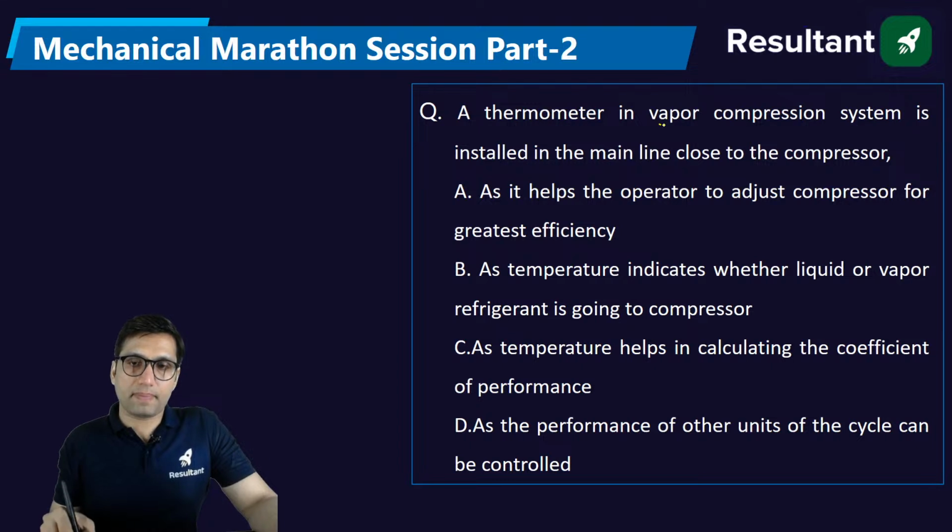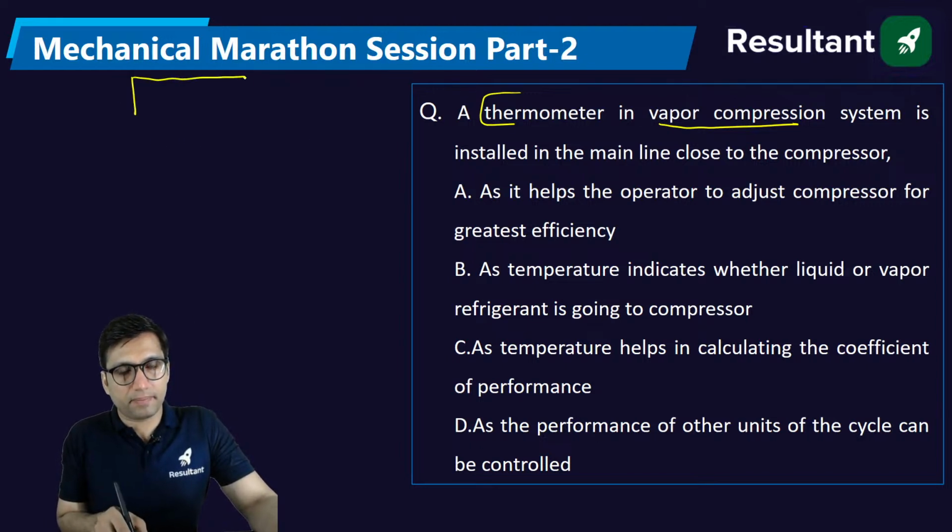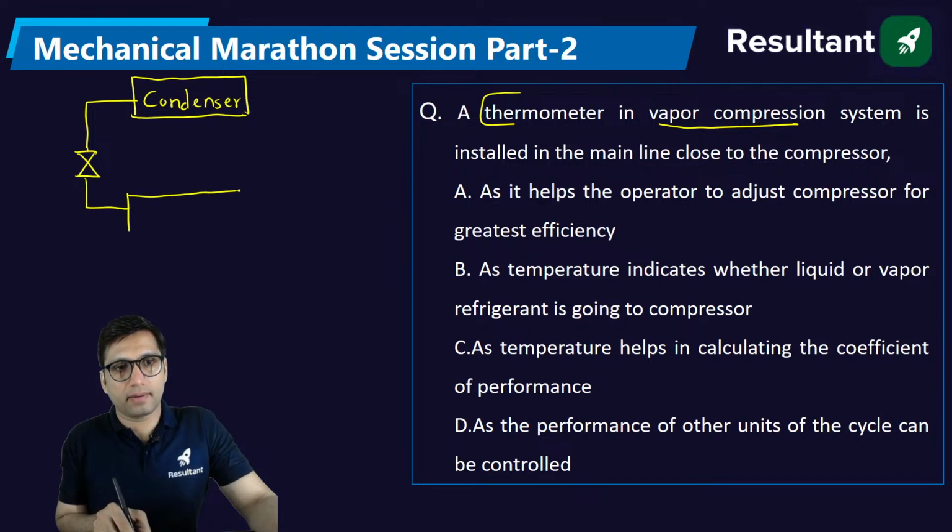In the case of vapor compression system, a thermometer is kept in the main line close to the compressor. Again, if I draw the vapor compression system components: condenser, throttling device, then evaporator, and just after the evaporator we have a component that is compressor.